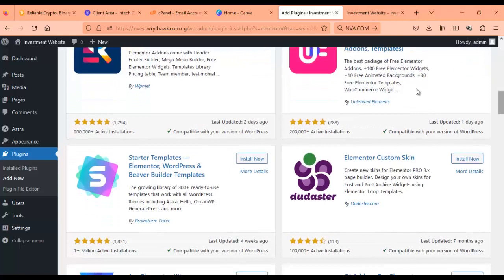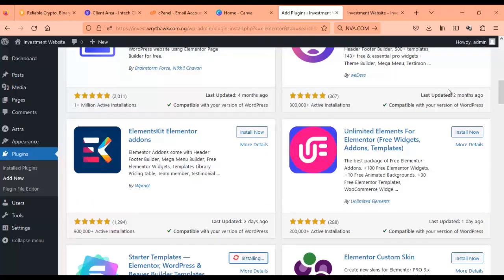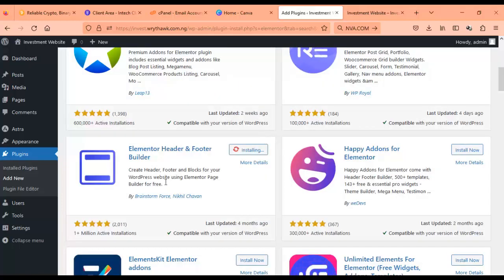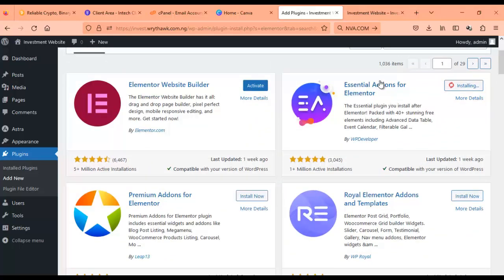Also you're going to install starter template. You can see starter template. Take note of the plugins I'm installing. Starter template. Okay, so you install starter templates. You can see that it is compatible with Elementor. So we install starter template, we install Elementor header and footer builder. You can see I also put Elementor essential add-ons for Elementor. You can see them installing.